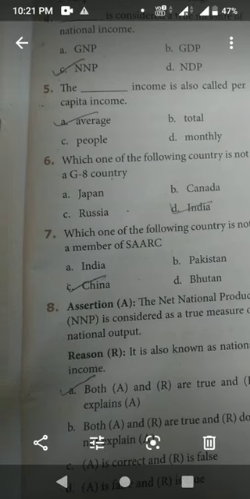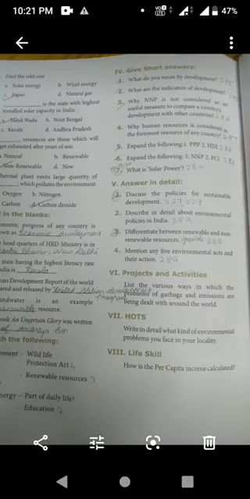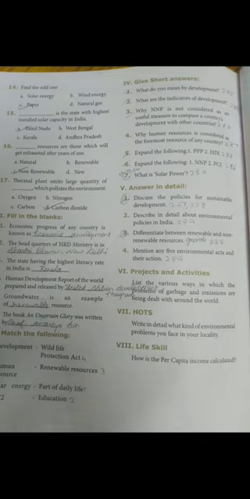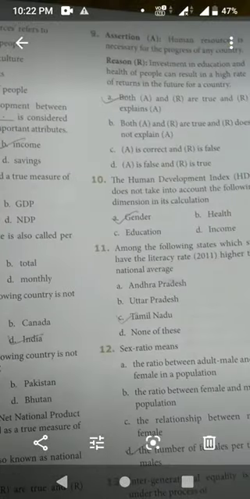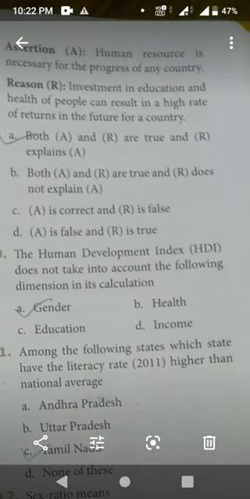Next, ninth question. Assertion: Human resources is necessary for the progress of any country.